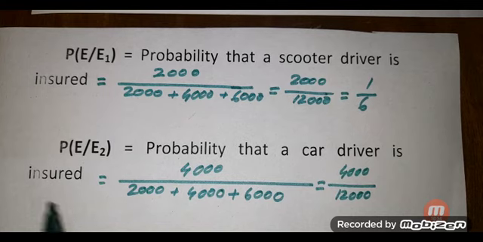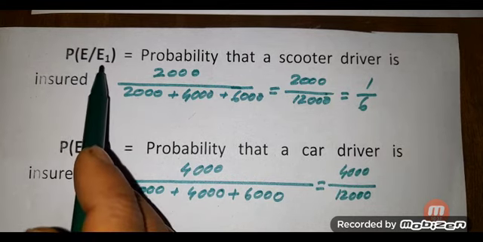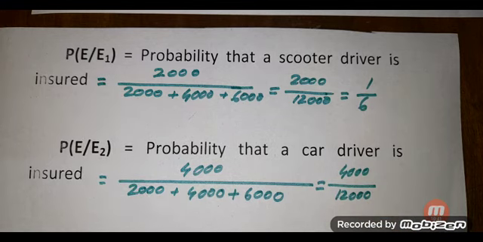We have got P of E given that E1 as 1 by 6.